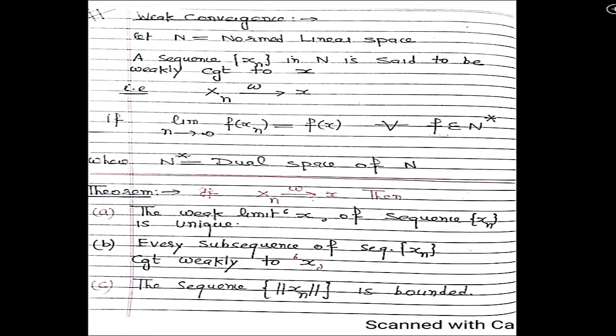The first theorem: if xn is weakly convergent to x, then number one, the weak limit x is unique. Number two, every subsequence of the sequence xn converges weakly to x. Number three, the set of norms of xn is bounded. This is a very important result. Now we prove that.